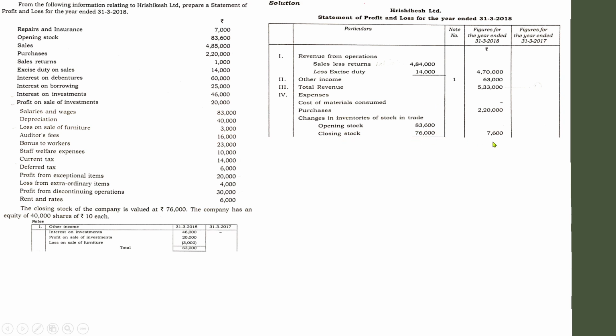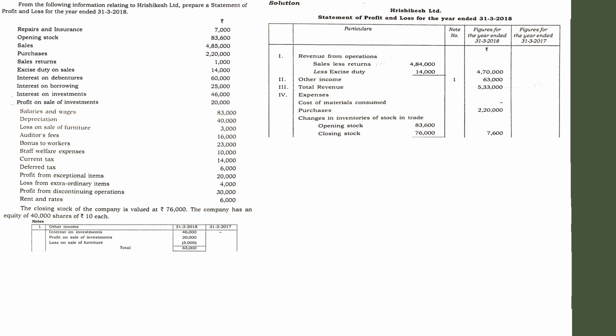From this part, you will get a positive value, so 7,600. Okay, that is one part. And earlier I have mentioned that if the cost of material is not given in the question, you can find the cost of material by using the equation. So what was the equation? Opening stock plus purchases minus closing stock, you will get a value. Right now, make sure here purchases is 2,20,000 and 7,600. So if you add these two items, what will you get?